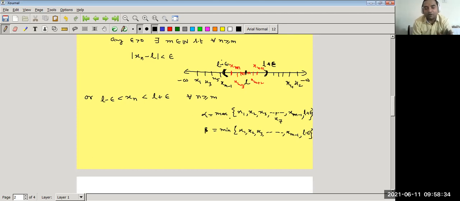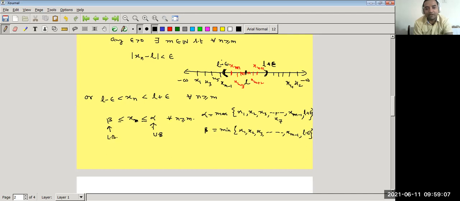तो नाउ observe, अब सारा का सारा सीक्वेंस देखो, xn हमारा वो कहाँ लाई कर रहा है. All the terms of the sequence xn are less than or equal to alpha, and greater than or equal to beta, for all n. Now this alpha becomes the upper bound and this beta becomes the lower bound.